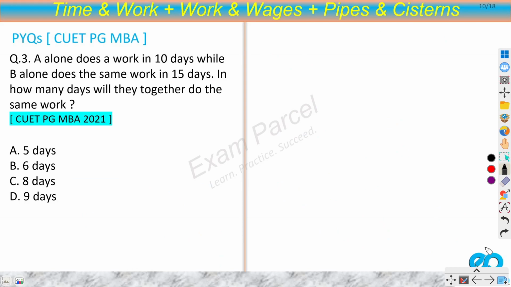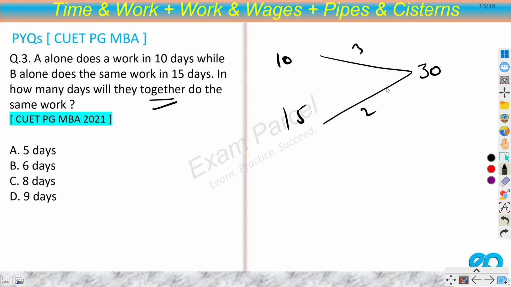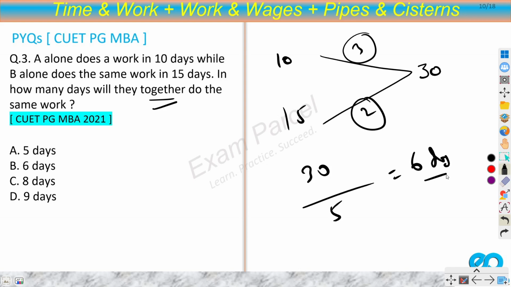A alone does a work in 10 days while B alone does the same work in 15 days. How many days will they together do the same work? So we have 10 days, we have 15 days. Now we will take the LCM, so the LCM would be 30. The efficiencies are 3 and 2. In how many days will they together do the work? For together, efficiency is 3 plus 2, 5. Total work is 30, so we will get 30 by 5, 6 days. So option B.